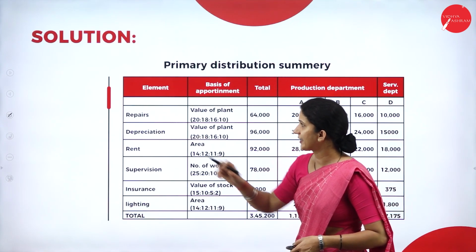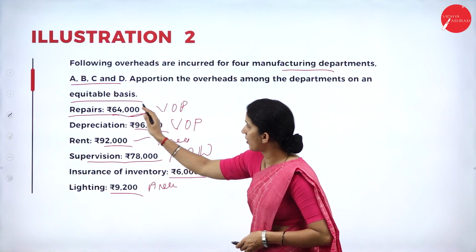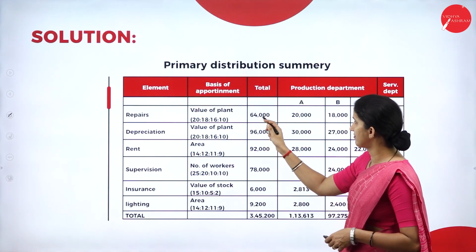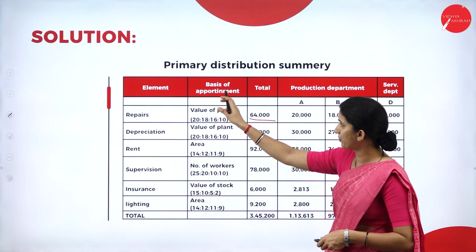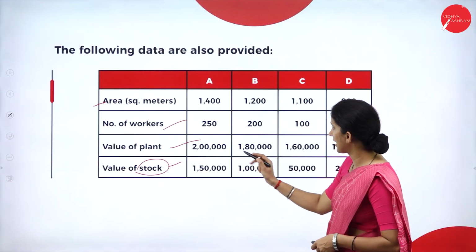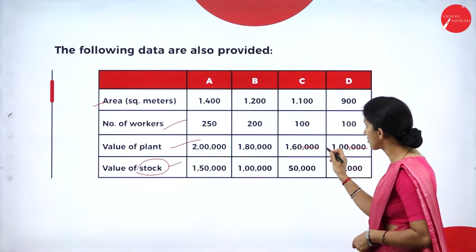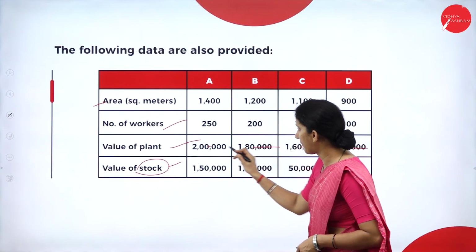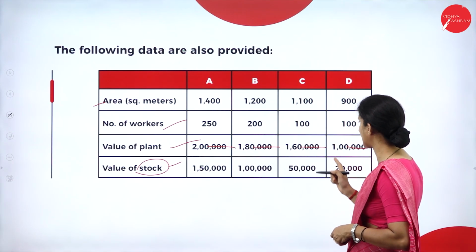The first overhead that we have is the repairs. The repairs total amount is 64,000. So that we'll take here. To allocate this 64,000, your basis of apportionment is the value of plant. So value of plant, what is the ratio? Simplified ratio we can take here. Here we can cancel 4 zeros from each department. So your simplified ratio is 20, 18, 16 and 10.